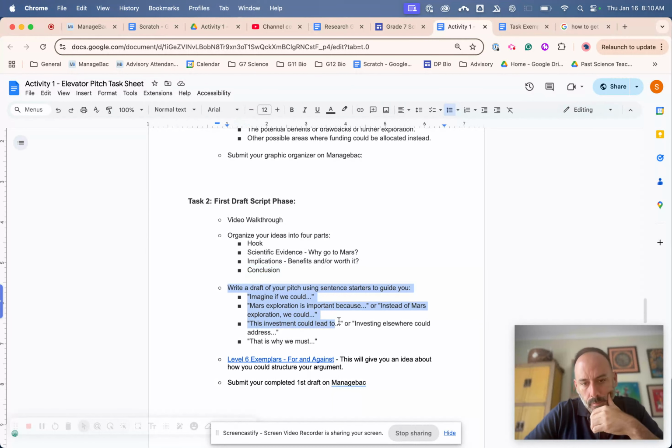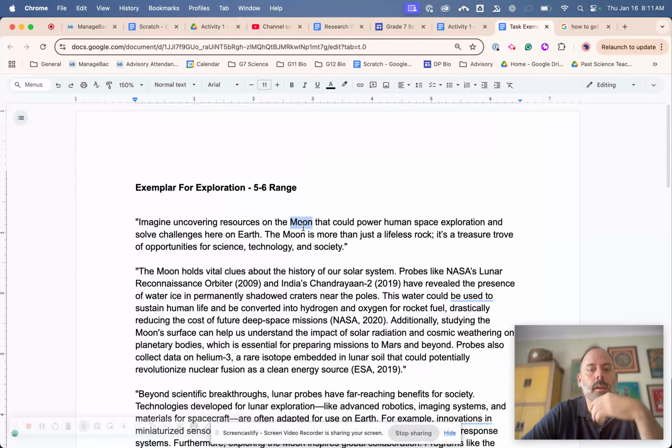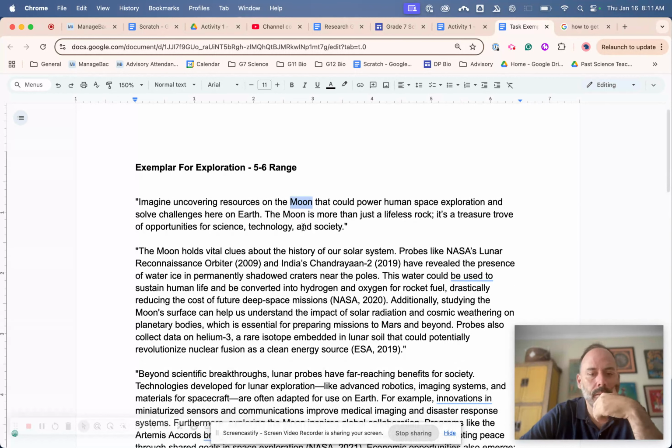So what I put here is some examples, some sentence starters to kind of help you get started. And then here, if you click on here, it goes to this. It gives you 2 examples. So here's for exploration, here's against. Now, the difference here is this is the moon, okay? We're not talking about Mars. I just made these examples so that I didn't take any of your ideas, okay?